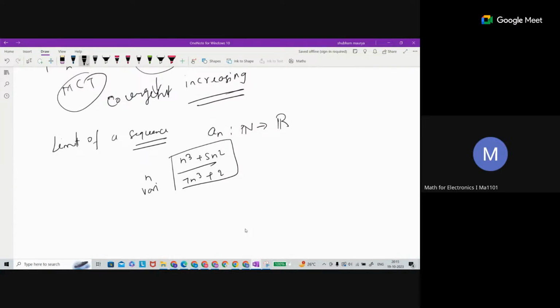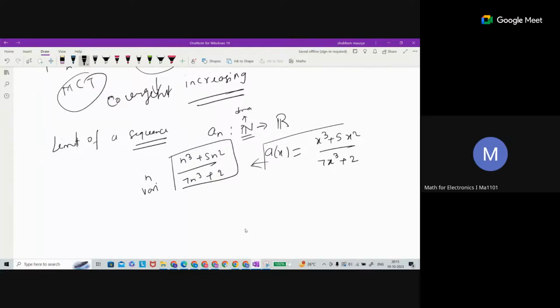So a sequence is a function where inputs are natural. The domain is natural numbers. You can think of this as a function: x cube plus 5x square, 7x cube plus 2. The same thing is there.